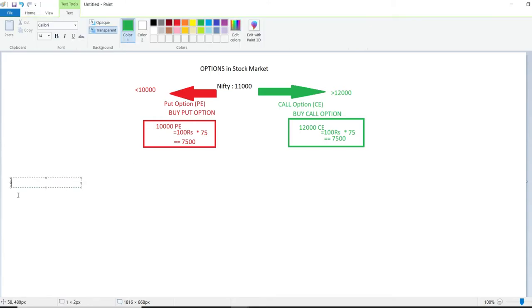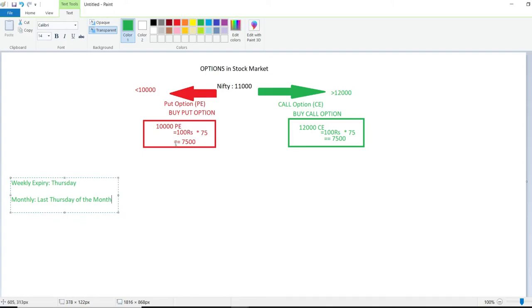So you have a weekly expiry, which will be every Thursday of the week, and you have a monthly expiry. This will be the last Thursday of the month. If Thursday is a holiday, then it will happen on Wednesday, 1 day before. So this is an expiry.